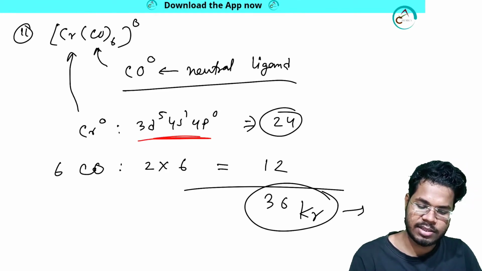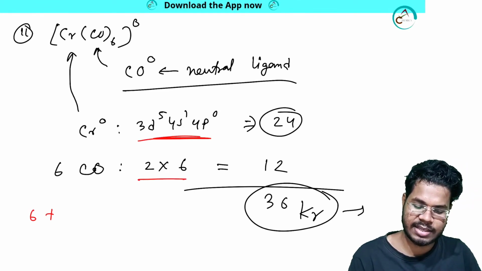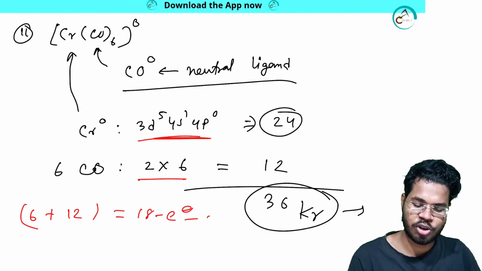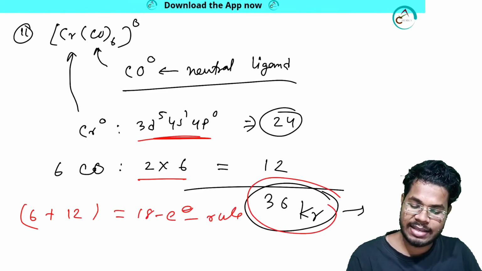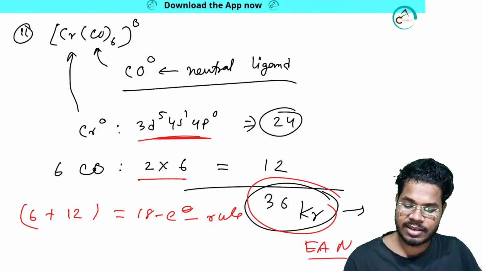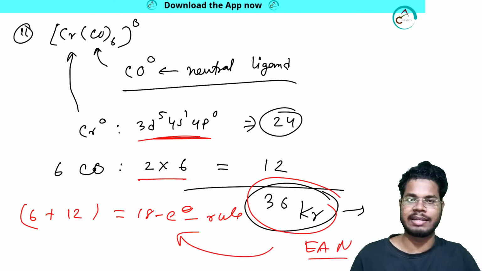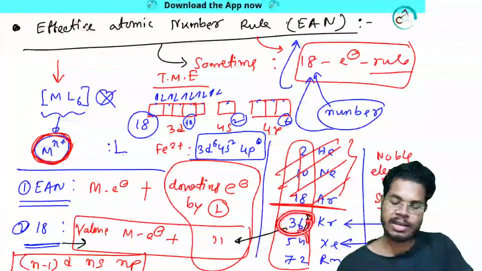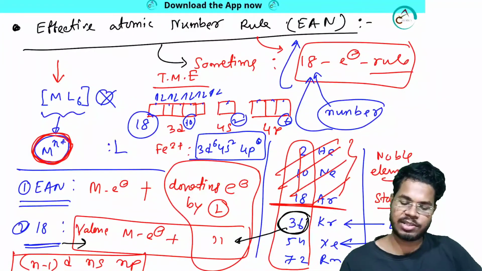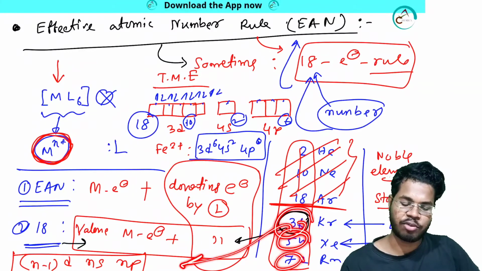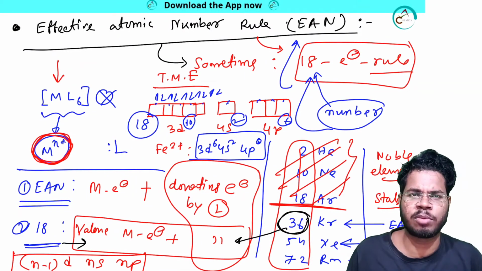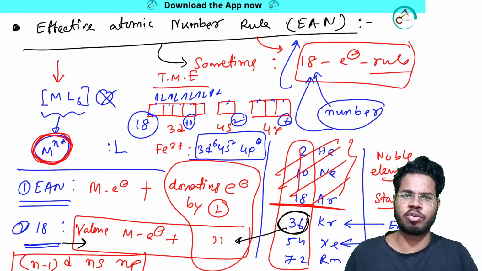Valence means here it is 5 plus 1, 6, plus 6 into 2, 12, 18 electron rule. So it has EAN 36 and it follows the 18 electron rule. So it has been proved that if a system has this amount of electrons in the valence shell, it will follow the 18 electron rule. If the system doesn't have that amount of electrons, then the system will not obey the same.